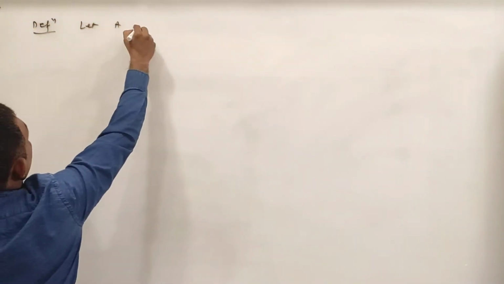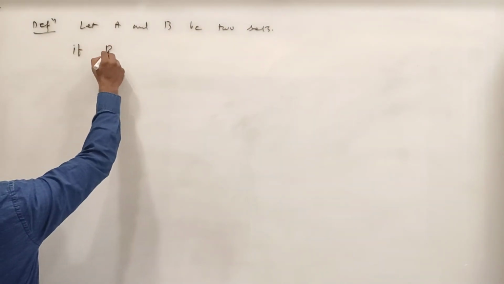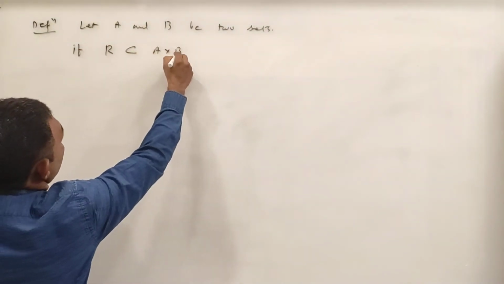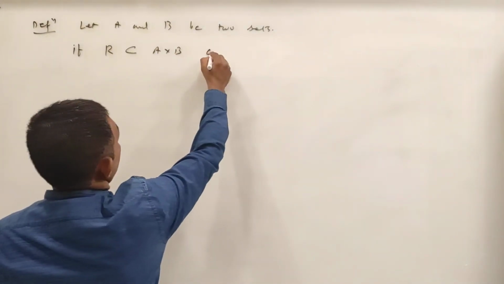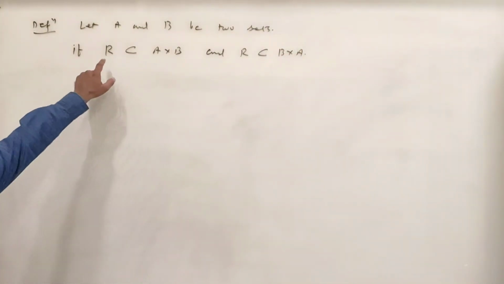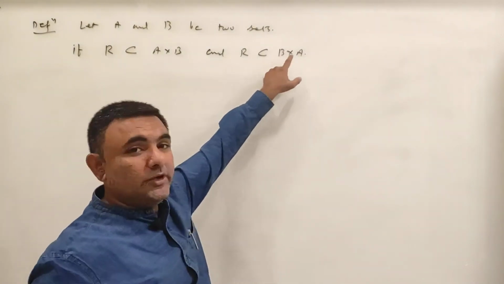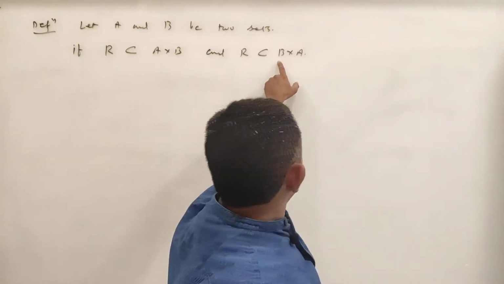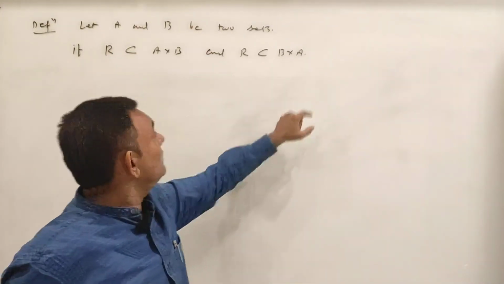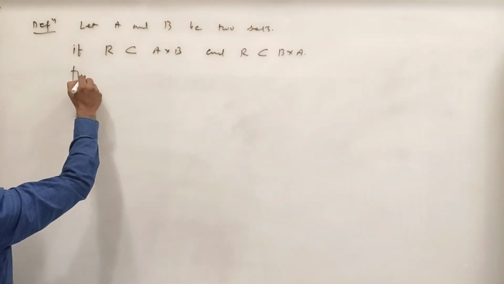So next definition, let A and B be two sets. If R is a subset of A cross B and R is also a subset of B cross A. See, R is a subset of A cross B means what? R is a relation from A to B. And R is a subset of B cross A means what? R is a relation from B to A also. So if R is a subset of A cross B and R is a subset of B cross A, then